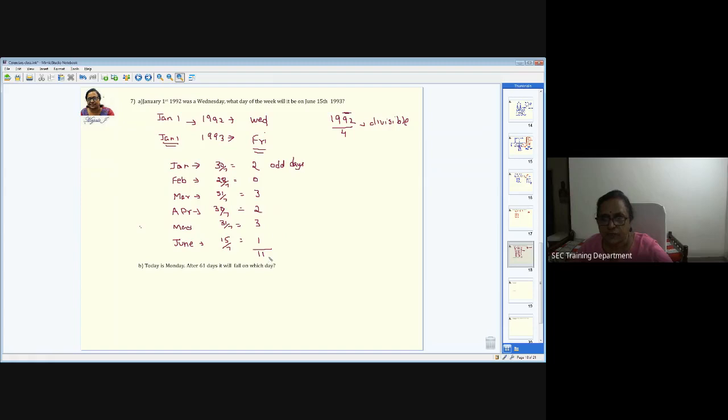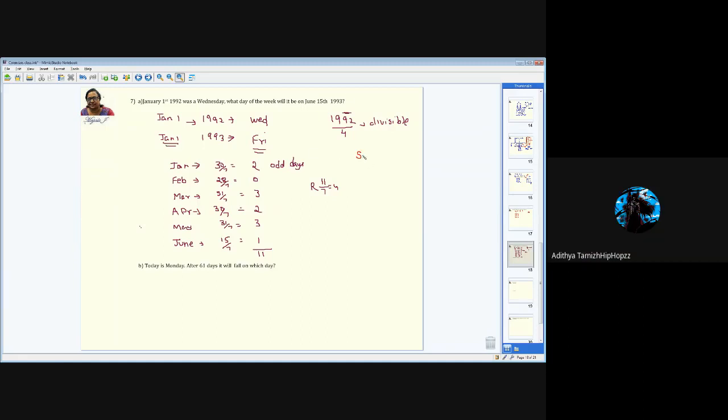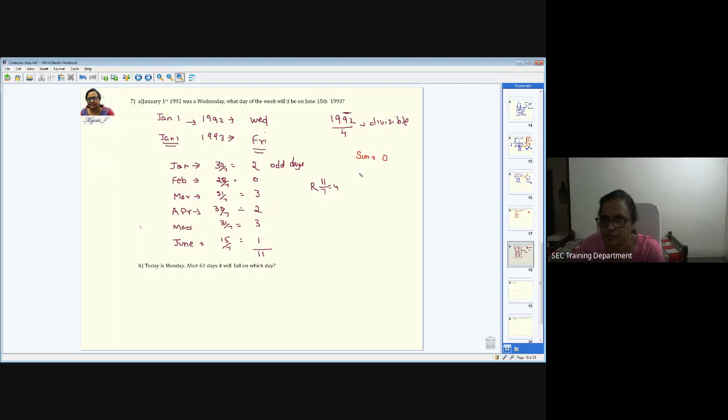11. Right. As I told you, whenever the number of odd days goes beyond 6, that is 7 or above, you again have to divide by 7 and take out the remainder. So 11 by 7, the remainder is 4. And the list, you know that. What is that list? I'll put it in a different color. Sunday is 0, Monday, and so on. This is the list when you start from Sunday. Now we have to start from where? Friday, because we are starting from Friday.